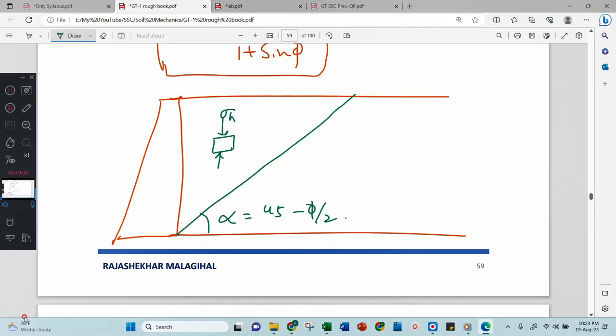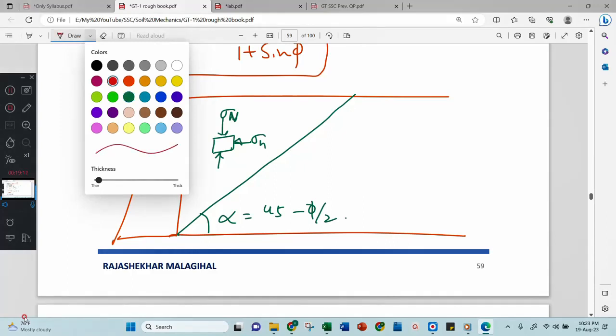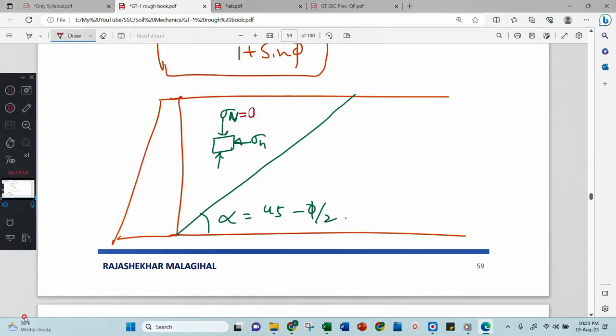This is sigma h and this is, sorry, sigma v, this is sigma h. Now be careful, be careful, this time this is less. Therefore this is sigma 3 and this is sigma 1. If you have any doubts, you can raise. Otherwise, I will assume that you understood sigma 1 and sigma 3.